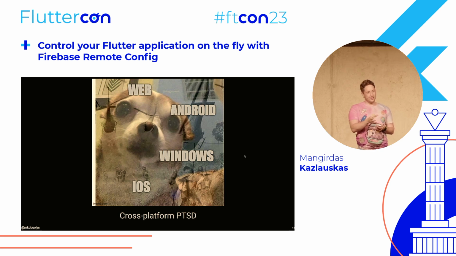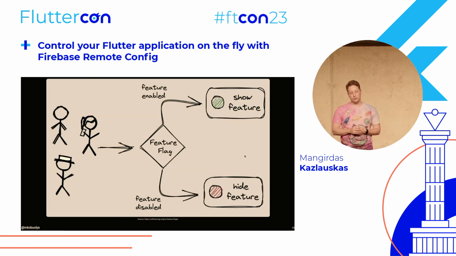Of course, one of the solutions you have already seen, you can force an app update, but as I mentioned, the UX is not that great in this case. So a common practice is to use feature flags or feature toggles. A feature toggle, for those who are not familiar with the concept, is basically a Boolean flag in your code that hides your feature by default, and later on, after releasing an app update, you could enable this remotely, and then this feature becomes available for the user.